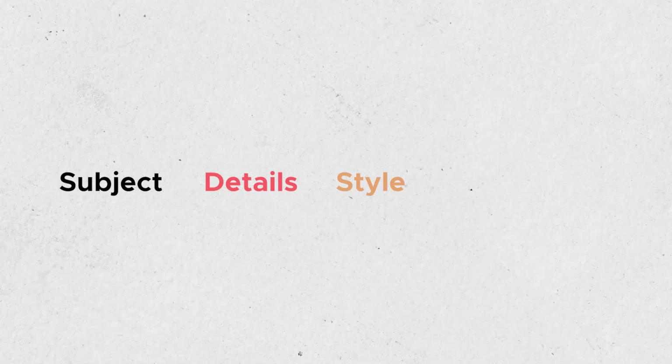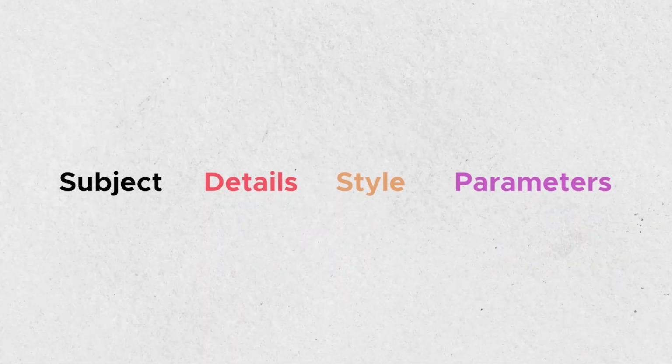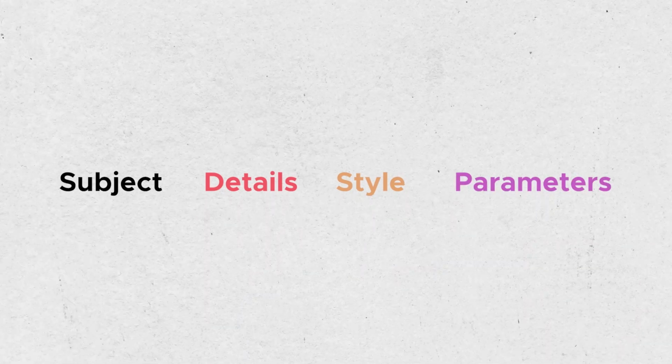To start, there is a basic structure to every prompt that you should keep in mind and experiment with. Subject, details, style, parameters. If you want to create very intentional images, following this structure will make it easier to describe and visualize your ideas. We will start with our subject and add details to it later on, seeing how they modify the image step by step. My subject will be beautiful garden.